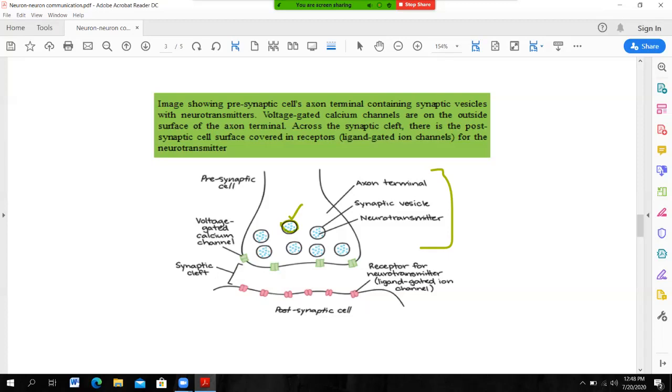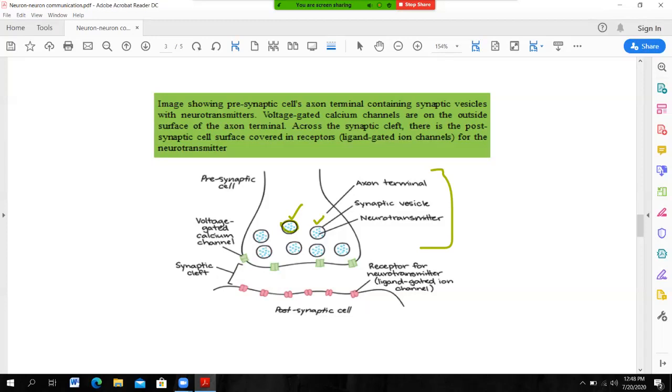The neurotransmitter may be acetylcholine or serotonin. There may be dopamine. So the terminal portion of the presynaptic neuron contains synaptic vesicles, and these synaptic vesicles contain neurotransmitters.